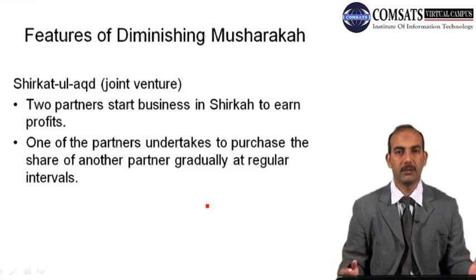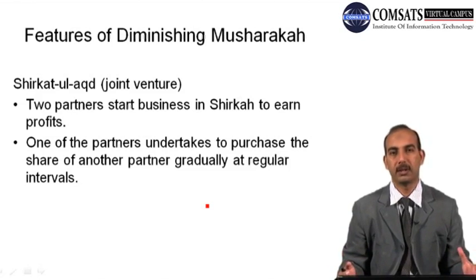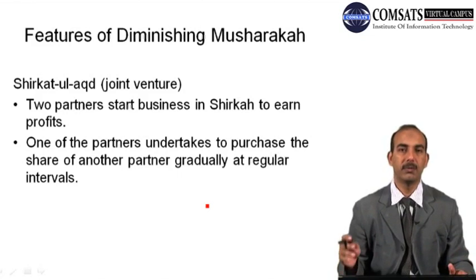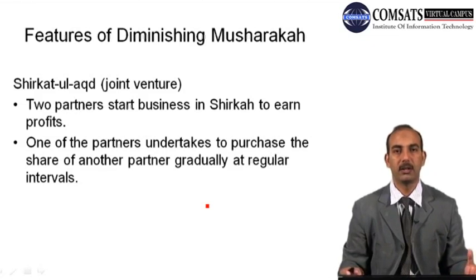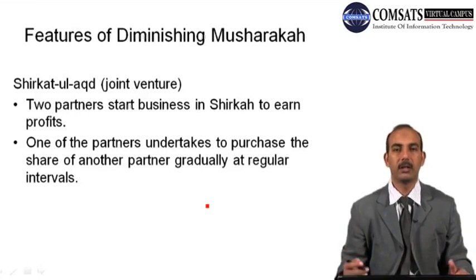First of all, shirkatul aqd, or what we know as joint venture. Joint venture itself is self-explanatory. For example, if more than one person gets together and joins their resources to engage in a particular business activity, that is a joint venture. Venture refers to a particular business practice. It may be for a specific time period, for a particular project, or it may continue for some time. In this case, 2 partners start a business in shirka to earn profits. They join their resources and capabilities, identify a particular opportunity, and start their business to take advantage of that opportunity.